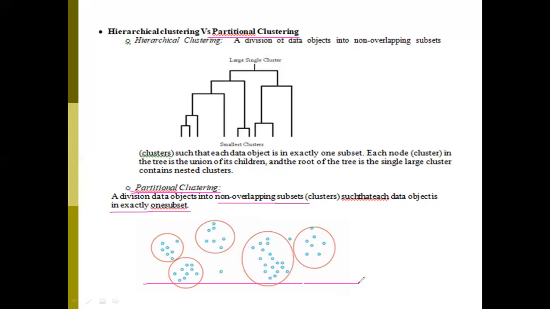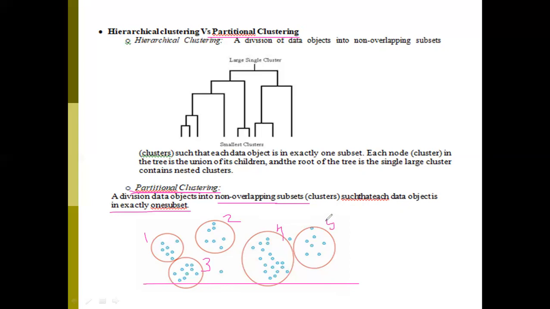If you see this diagram, here we have one example. In this example, all the data points are framed into clusters, isn't it? Cluster 1, cluster 2, assume this is 3, and this is 4, and this is 5.